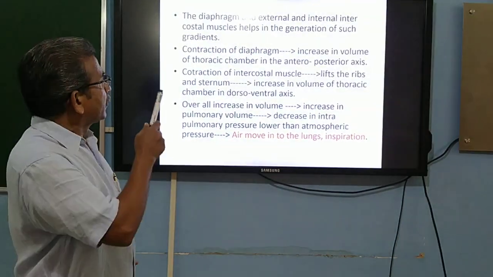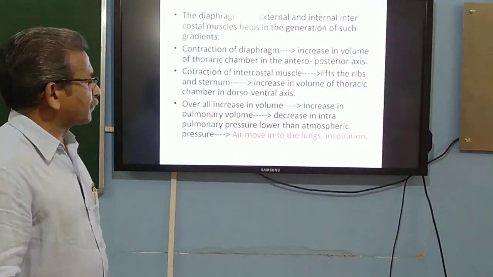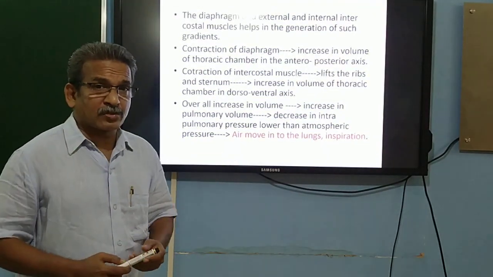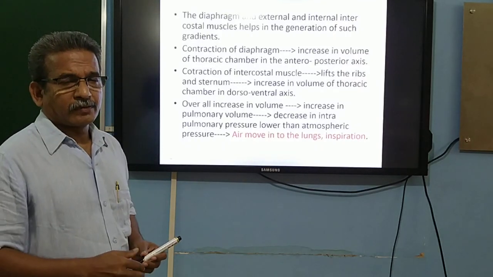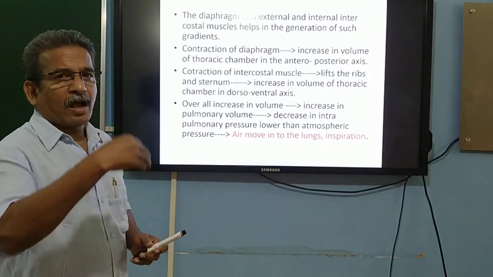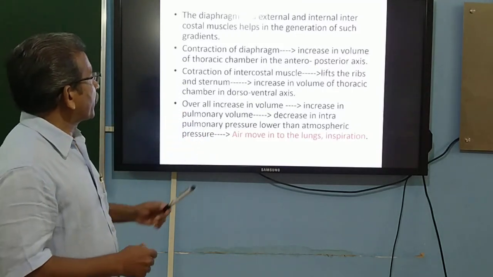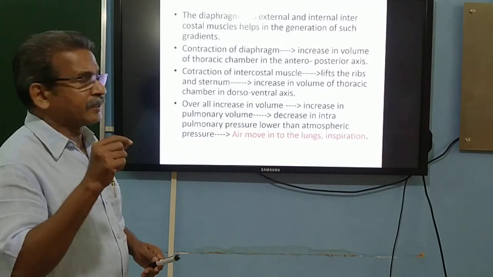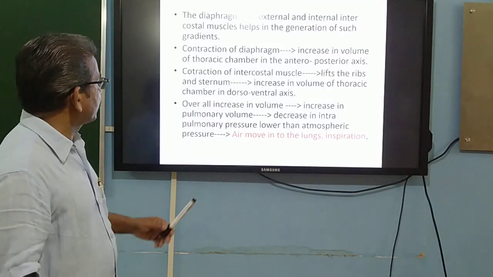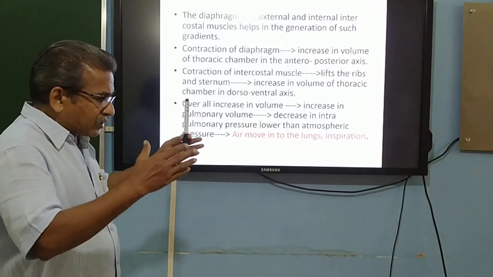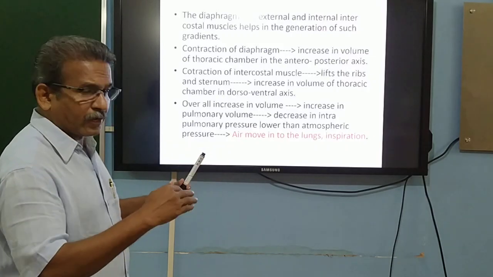Then the diaphragm and the external and internal intercostal muscles help in the generation of such a gradient. So what enables the generation and maintenance of such a pressure gradient between the lungs and the outside of the body? In this maintenance of the pressure gradient, the diaphragm and the external and internal intercostal muscles help. And how is it made possible?